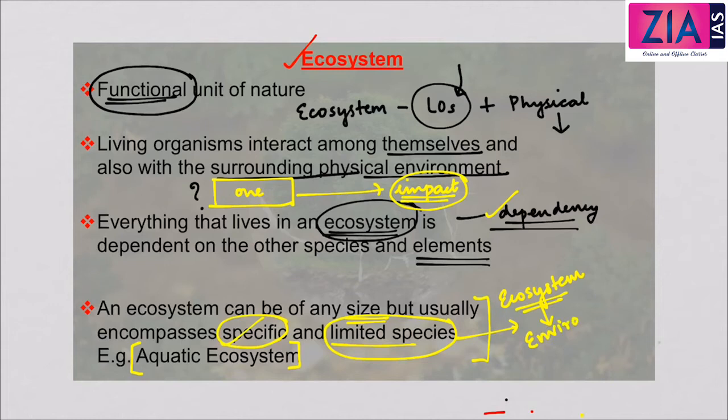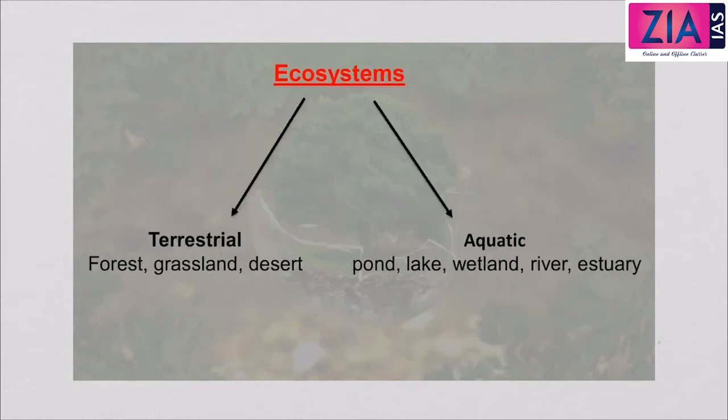We have seen that environment is a culmination of many habitats, but there is no limit. But an ecosystem, even though it can be of any size, large or small, usually consists of specific and limited species, and this is the characteristic which makes it different from the environment.